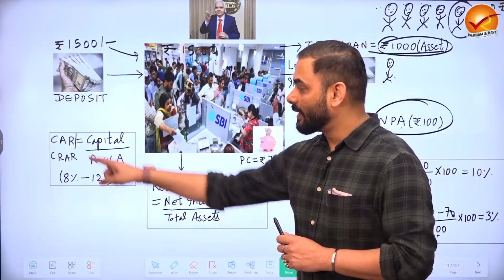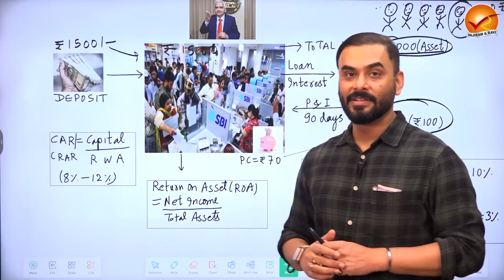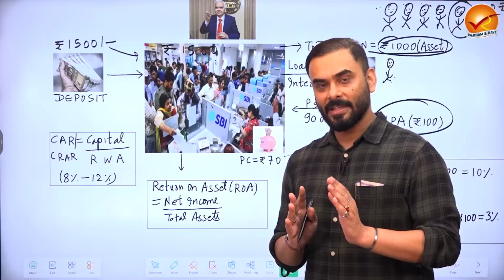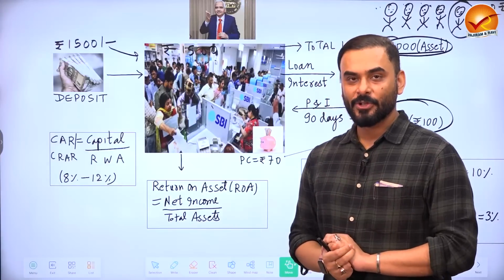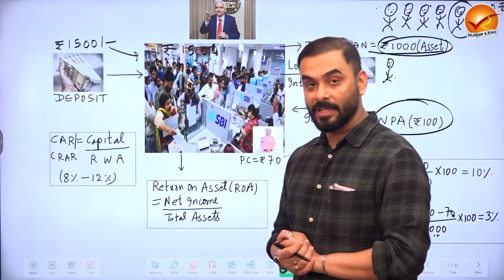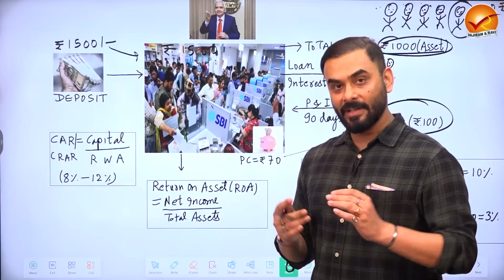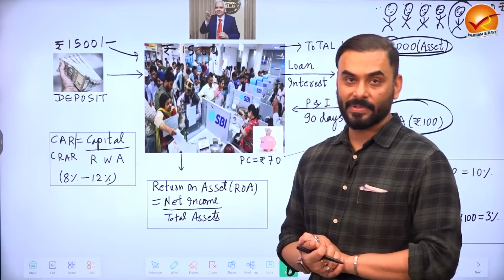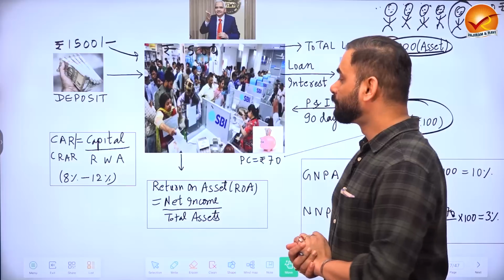That ratio is called the capital adequacy ratio. In India, this ratio is currently in a very healthy state. For example, according to Basel norms, this ratio should be close to 8%, but in India we are well above 8%. Mostly in India, it is between 8 to 12%, which is very healthy.